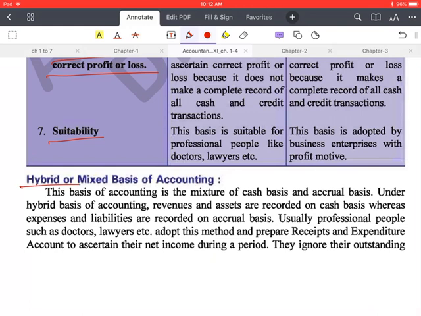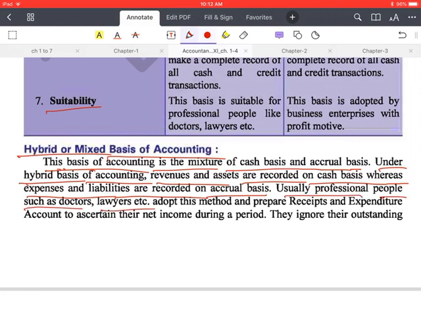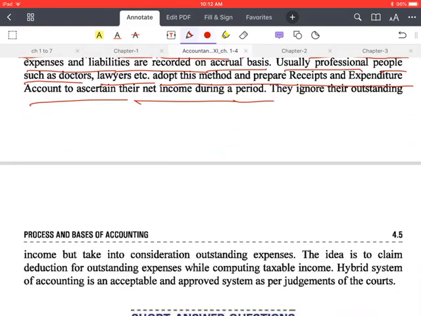Okay, then next one is hybrid or mixed basis of accounting. एक्चुअली जिसमें कैश बेसिस अकाउंटिंग और एक्रूअल बेसिस अकाउंटिंग दोनों की चीज़ें मिक्स होकर आती हैं, that is called hybrid or mixed basis of accounting. So this basis of accounting is a mixture of cash basis and accrual basis. Under hybrid basis of accounting, revenues and assets are recorded on cash basis, whereas expenses and liabilities are recorded on accrual basis. Okay, usually professional people such as doctors, lawyers, etc. adopt this method and prepare receipt and expenditure account to ascertain their net income during a period. तो ये ज़्यादा फेमस एक्चुअली नहीं है, डॉक्टर इंजीनियर ये लोग इस तरह के अकाउंटिंग को बनाते हैं.